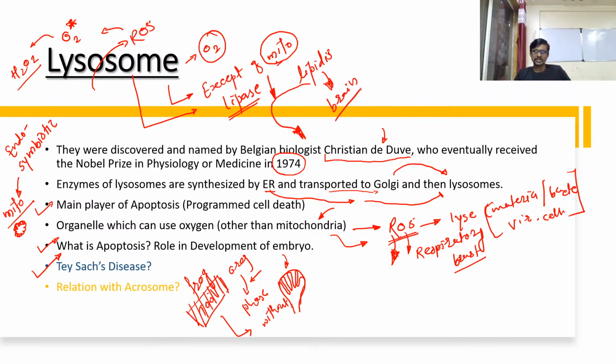And there is impairment in the brain. That means it results in malfunctioning of neurons, or there is damage to the neurons of the brain. Because of that, it is necessary to release an adequate amount of lipase inside our body, and if this lipase is not secreted by a lysosome in a good or enough concentration, that time our brain gets damaged, and this disease we call Tay-Sachs disease.